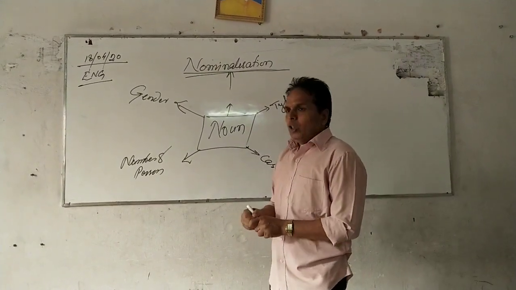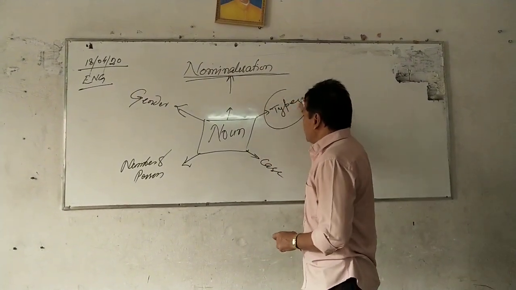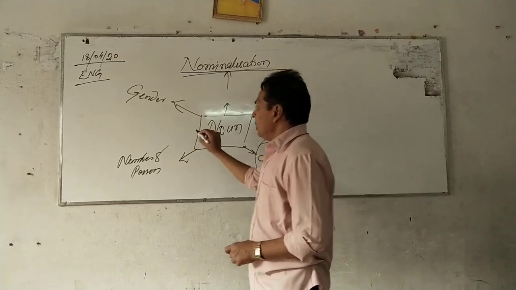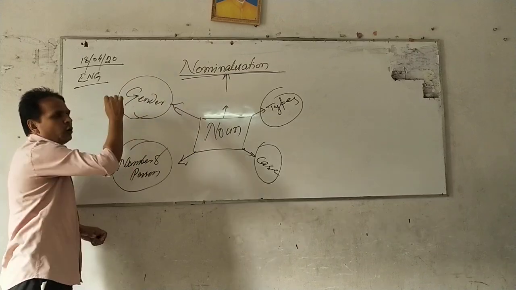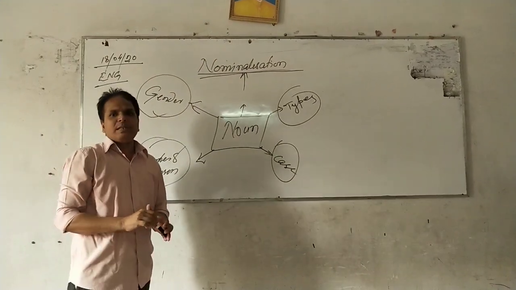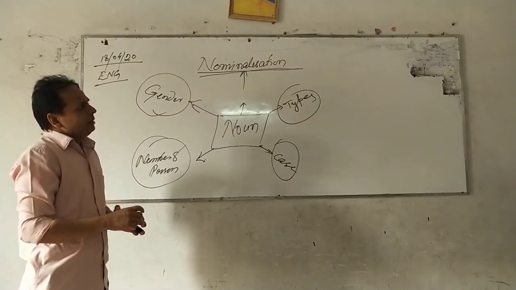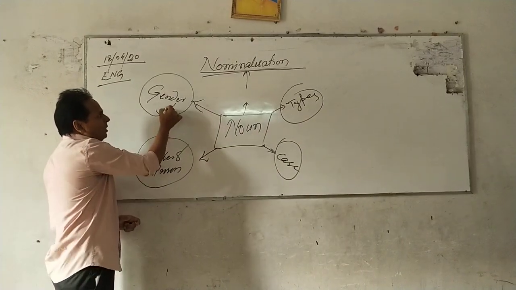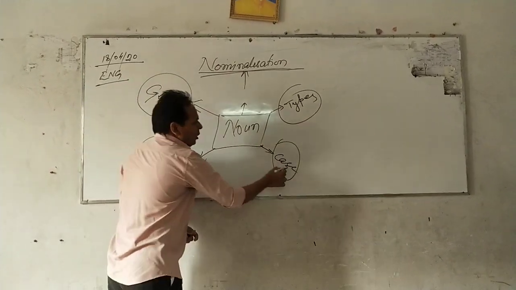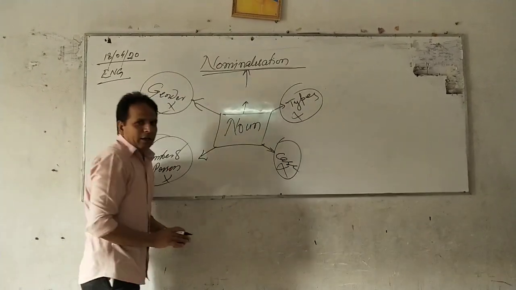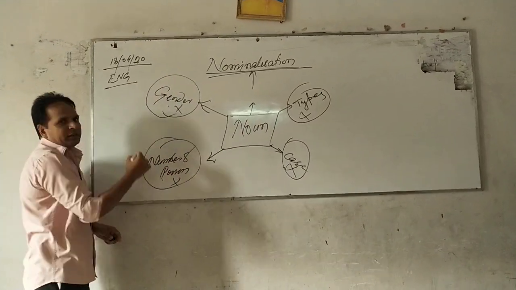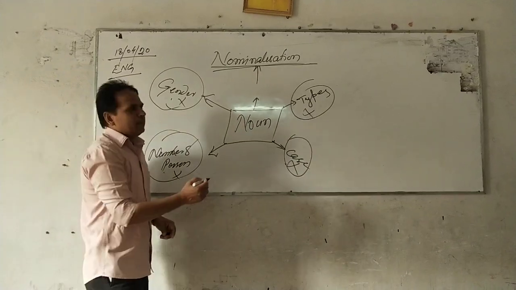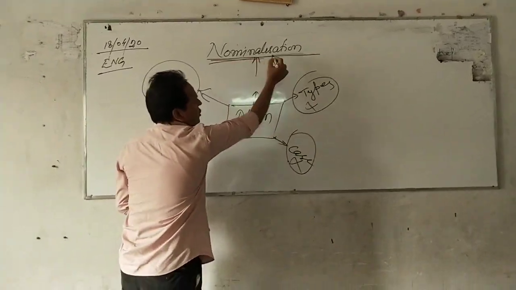But all the four properties, types of noun, case of noun, and number and person of noun, as well as gender of noun, we have discussed in previous class. Already we are aware about all these things. So no need to discuss at present here about the types, about the case, number and person and gender. In 10th class, we have to come to discuss directly about the nominalization.